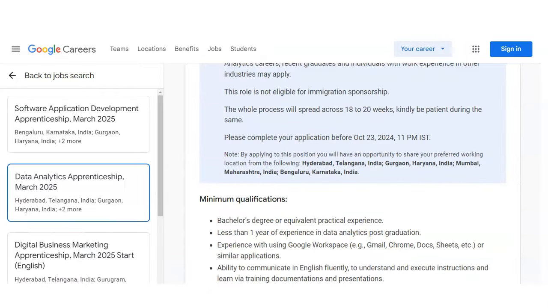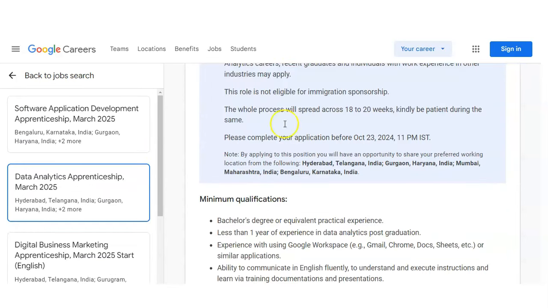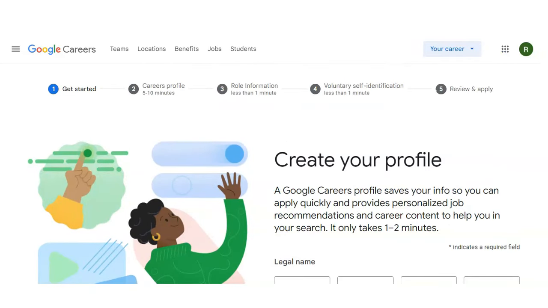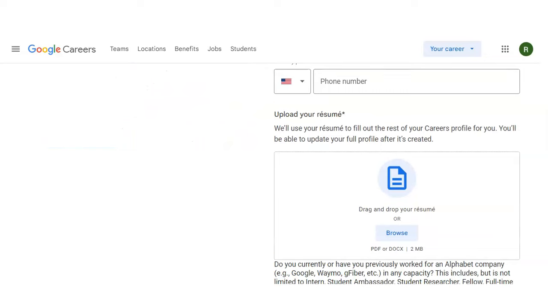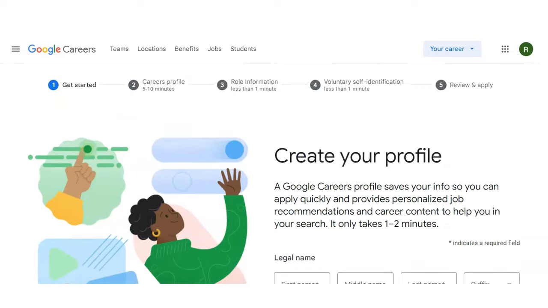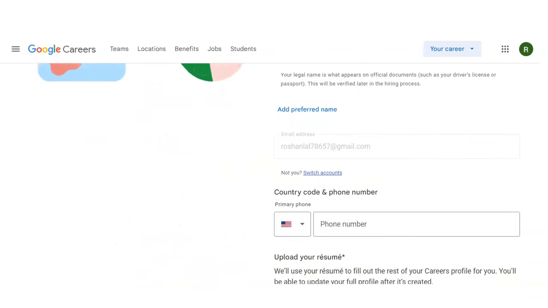So friend, for applying, on the top you can see the apply icon is given on every internship. You have to simply click on that, and once you click, then this type of page will appear. You can see the application is divided into 5 simple steps. First you have to create a profile by providing some details like your legal name, your phone number, your updated resume, and some questions. And then you have to provide your career profile, role information, voluntary information, and at the end you have to review before submitting with the final button. So if you review and all the things are correct, then you can apply.